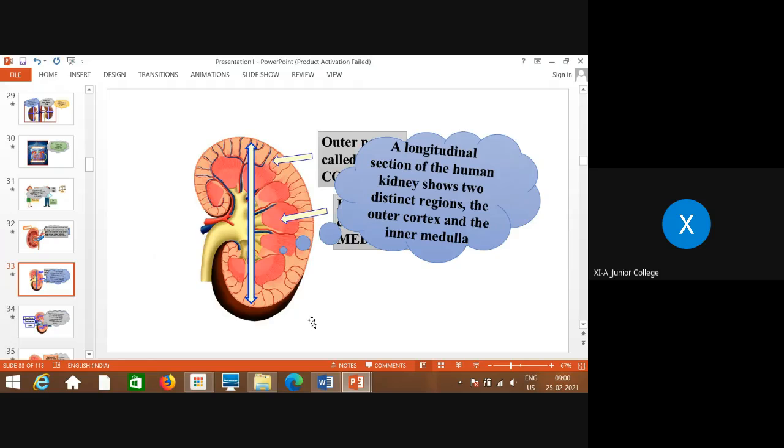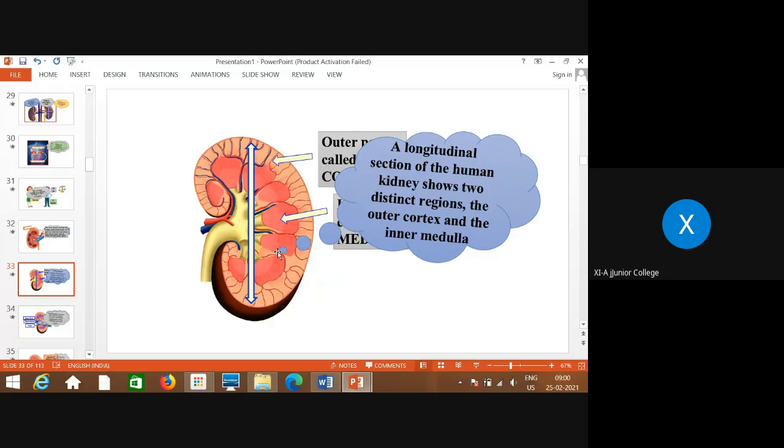Now again, you can remember here, the longitudinal section of kidney. This is again in another diagram. You can see this part where I am showing you with the help of the arrow. This is the cortical region, or this is also called cortex. And whatever pyramidal structures you can see, this is the medullary part or medullary region, and the most funnel shaped structure here is called pelvis, the innermost region.